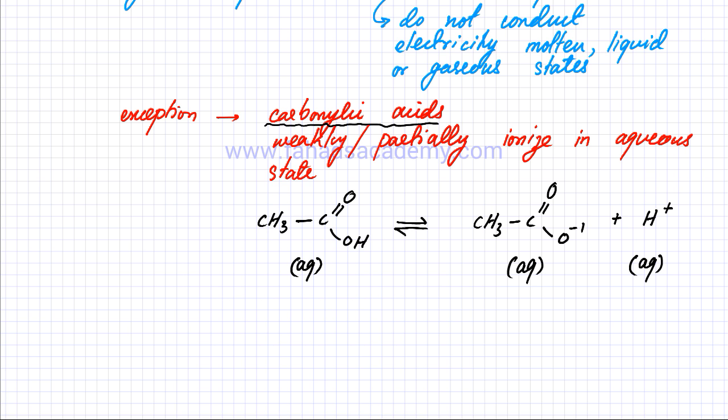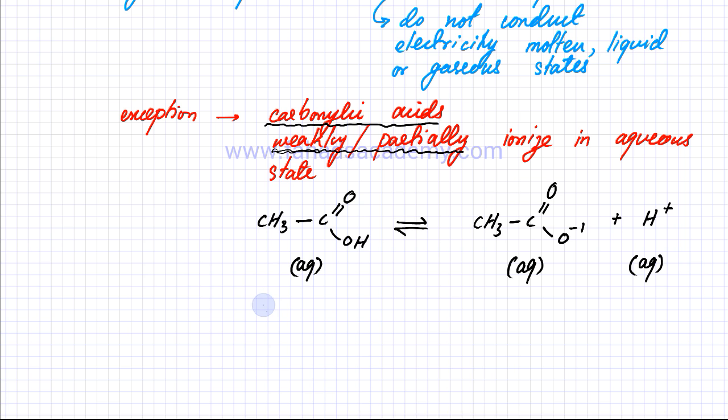Now the stress is on the term weakly or partially ionize, which means that they're not going to produce a lot of ions. So they will conduct electricity, but they won't be very good conductors of electricity due to partial ionization. They won't be producing a lot of ions.